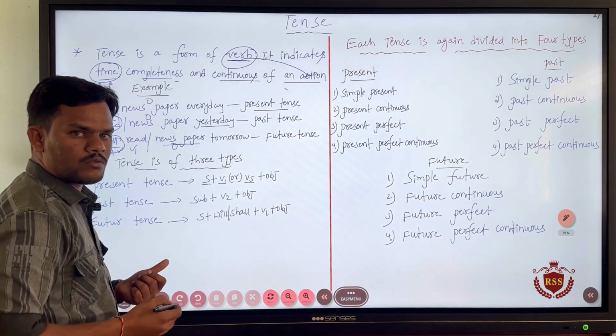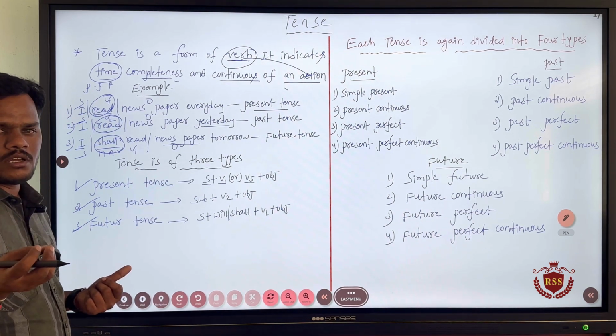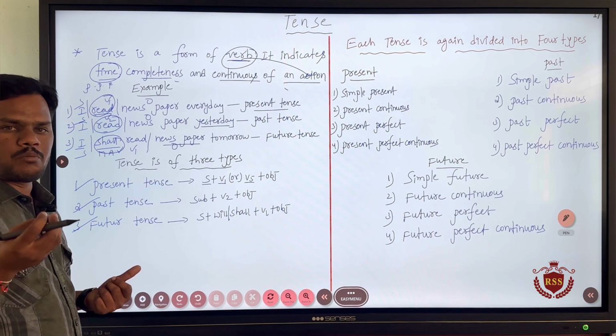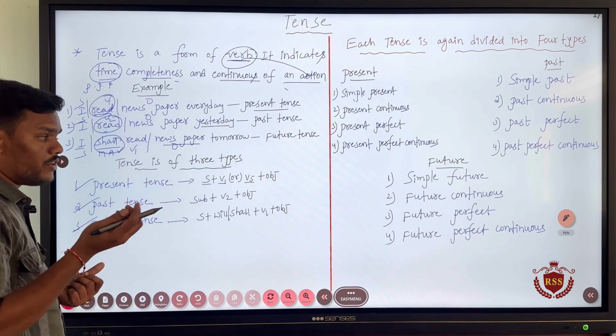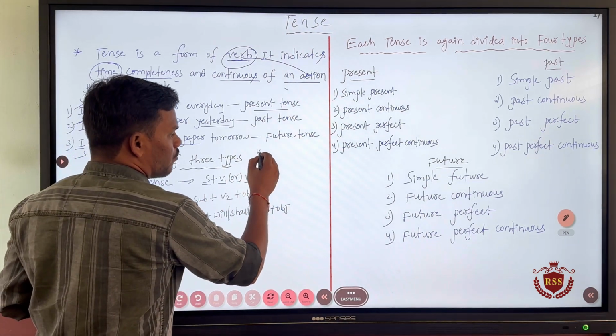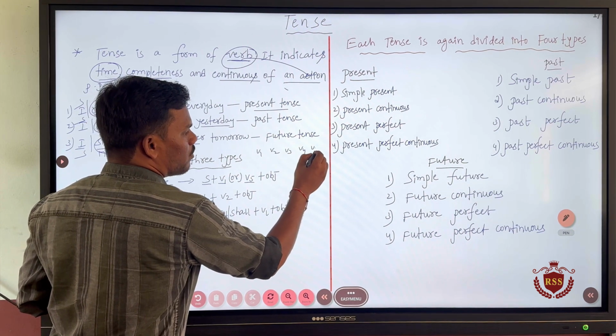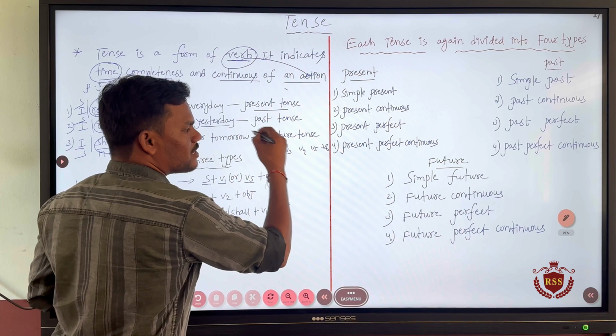Verb 1 or verb 5. If a student has to be speaking good English, has to be good at speaking English or maybe identifying the tense of the sentence, first we need to be learning the verbs. We have different kinds of verbs, right? Verb 1, verb 2, verb 3, verb 4, verb 5, and we have verb 6 also.